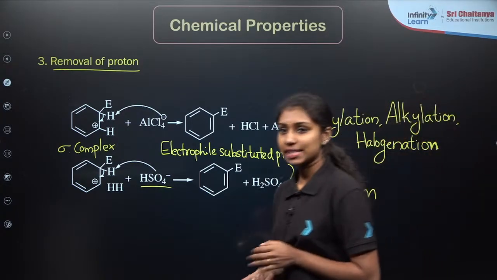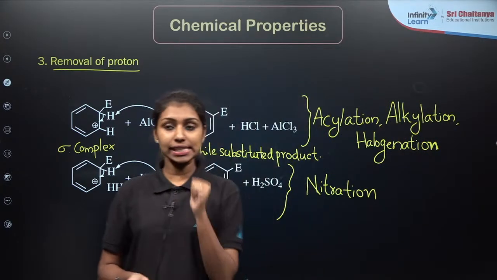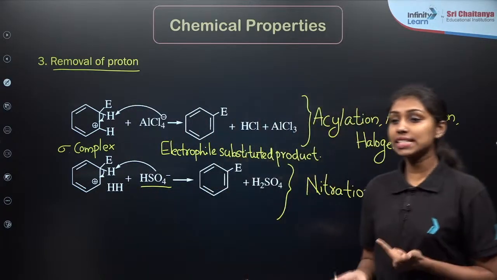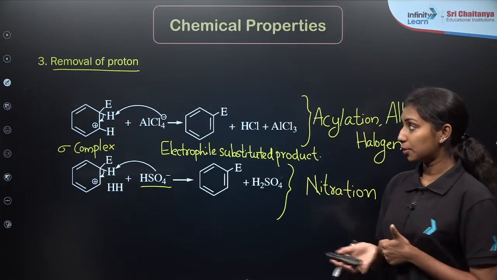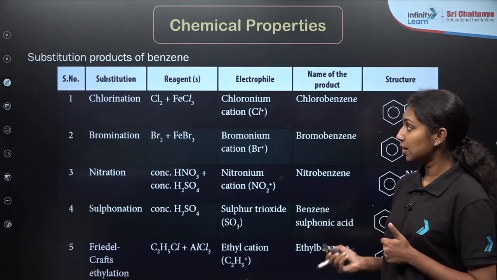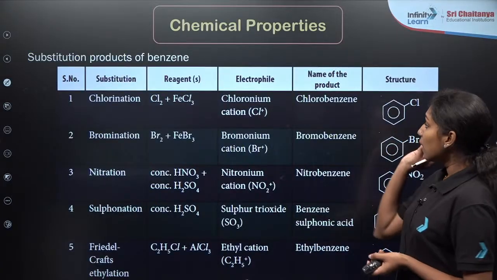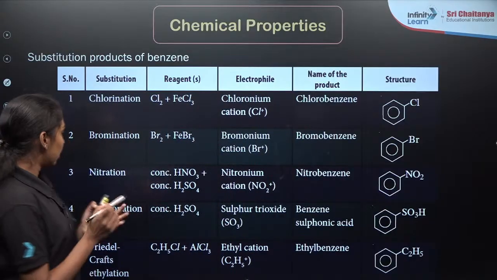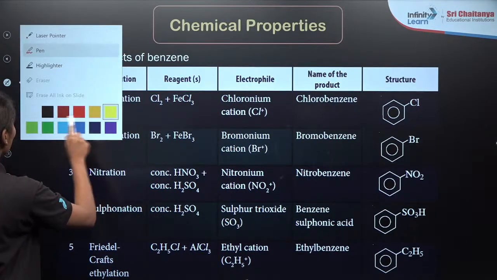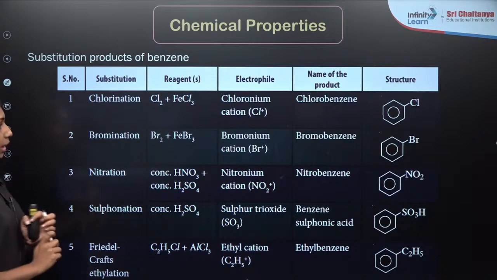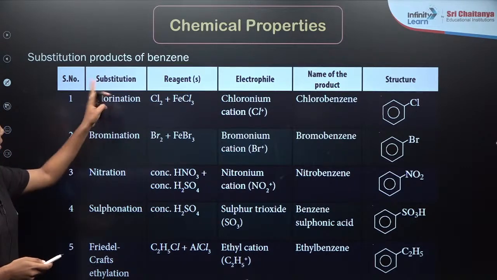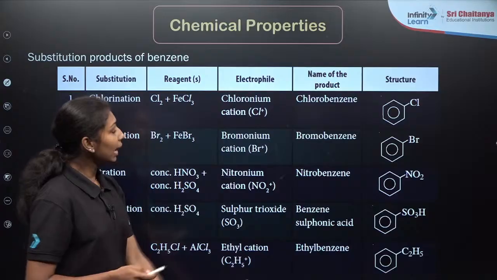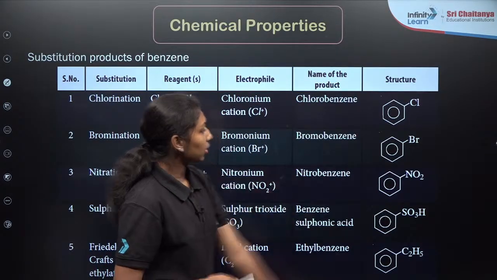So far we have discussed the electrophilic substitution reactions in detail. I hope it was clear for everyone. Now let me move to the next type of reactions in the case of hydrocarbons, that is addition reactions, right? There is a small summary of all the electrophilic substitution reactions: the substitution reaction name, their reagent, electrophile, name of the product and the structure.